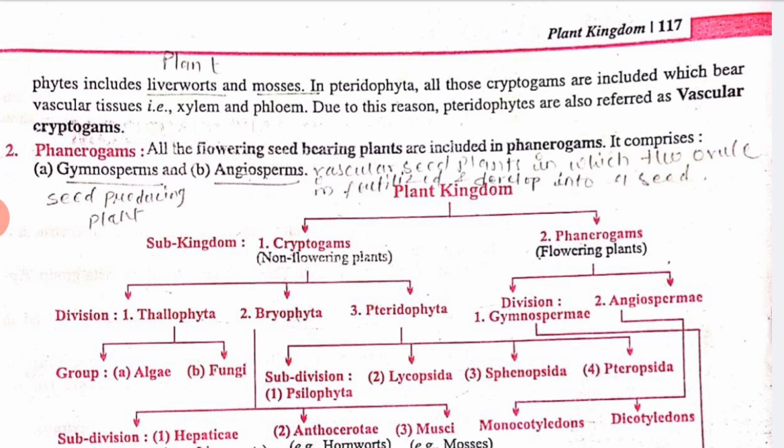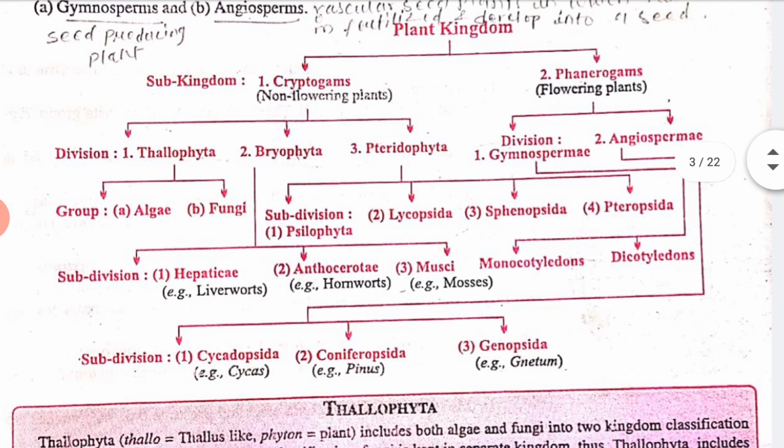So my dear students, now let us discuss a chart. I will explain gymnosperms later, but just listen in short. Gymnosperms are seed producing plants, and angiosperm means the vascular seed plant in which the ovule is fertilized and develops into a seed. So they also differ in this way.